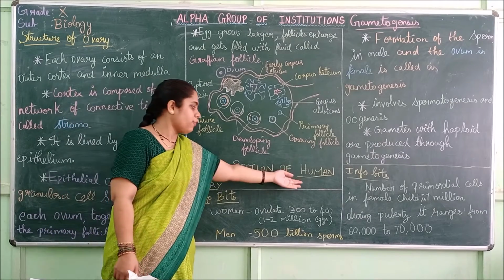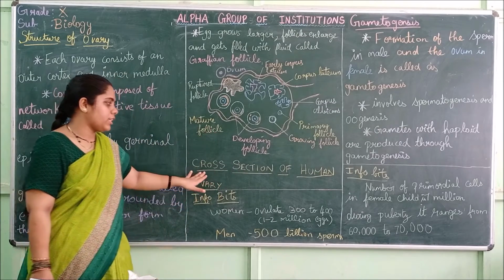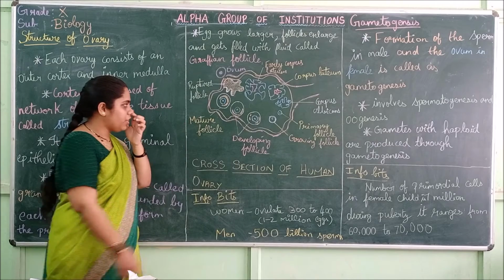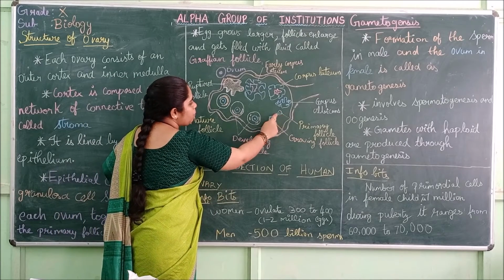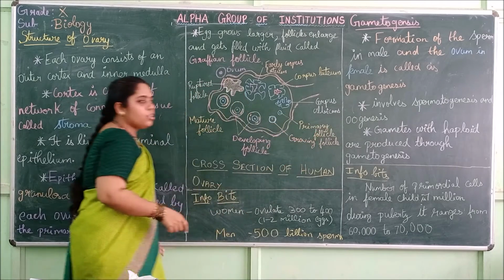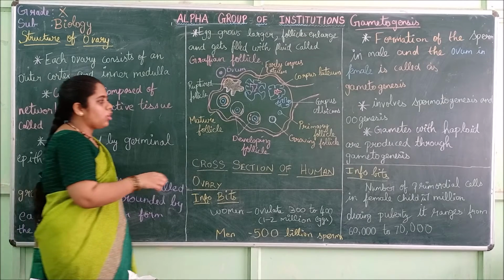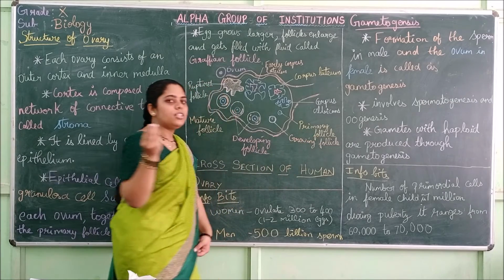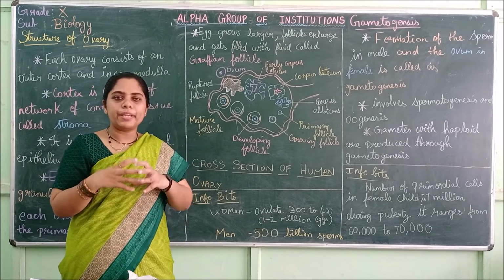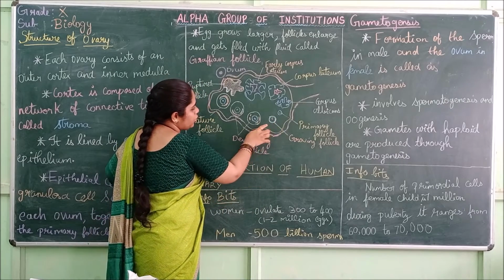Next you can see the diagram here. It is the cross section of the human ovary. We saw the cross section of the testis, and now we are going to see the cross section of the human ovary. First you can start from here. This small round-like structure is the primary follicle. The ovum lined with the granulosa cells is called the primary follicle. It will contain an immature small egg which has not matured. Later on, it reaches the next stage.